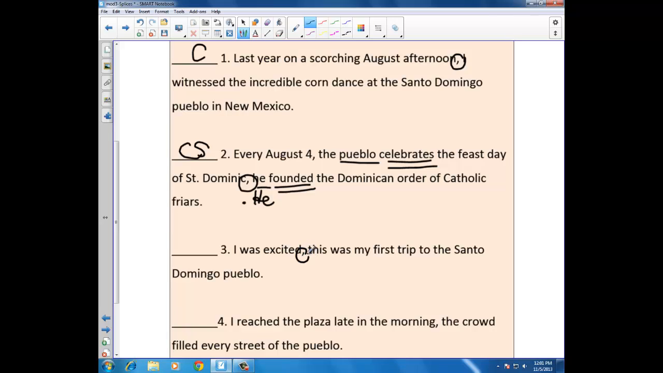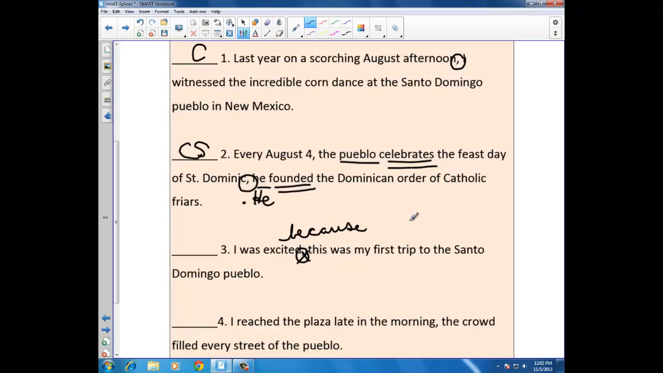I was excited. This was my first trip to the Santo Domingo Pueblo. There's a comma. We may have a comma splice, do we? Let's check on either side. I was excited. Sentence, yes. This was my first trip to the Santo Domingo Pueblo. Yes. I think I want to join these with a subordinating conjunction, because. And I will not need that comma. I can take that out.